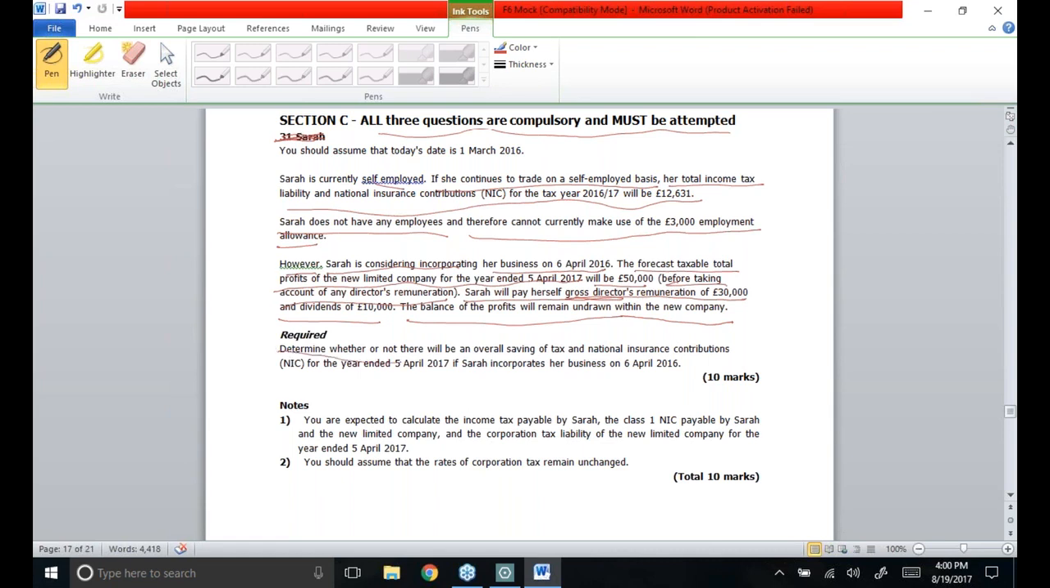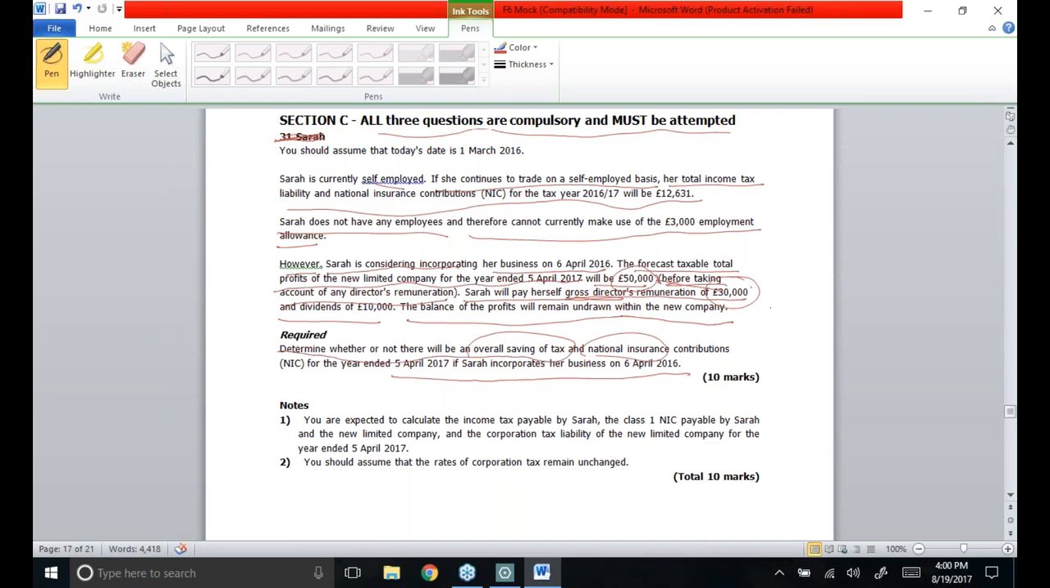Required: determine whether or not there will be an overall tax saving and NIC contribution for the year ended 5th April 2017 if Sarah incorporates her business. I'm telling you one thing, that if in case she incorporates a business, she will have to pay tax, she will have to pay NIC class 4 over tax adjusted trading profit. As the trading profit is 50,000 and after deducting employee's salary of 30,000, TATP, tax adjusted trading profit, will just be 20,000.